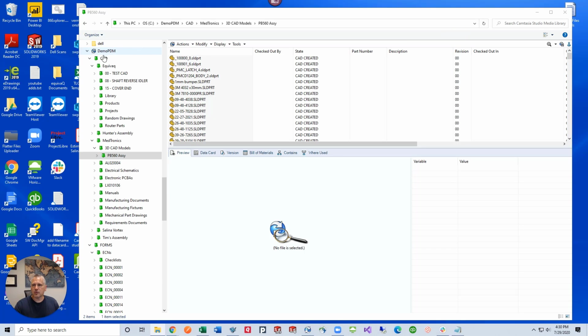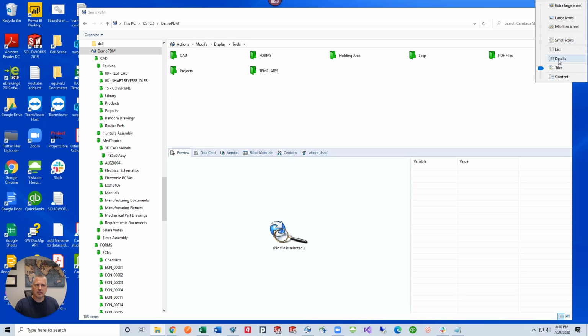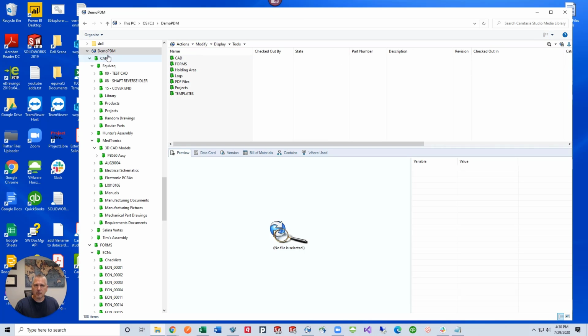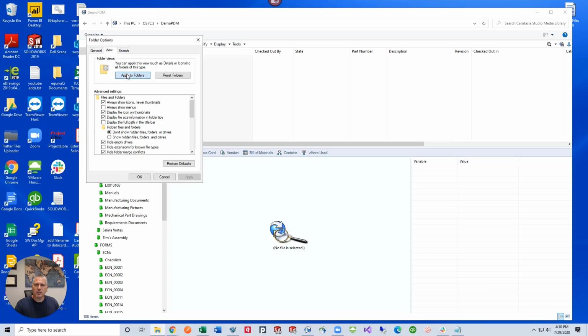All we have to do is go to the top level of our PDM vault, change this one at this level so that it will carry all of the same settings to every folder, subfolder that's in the PDM vault, and then save those settings. So let's click on details at the top level of our vault, then click on organize, change folder and search options, and then go to view. Once we click apply to all folders, it's going to ask us if we want to save those changes for every folder and its subfolder in this folder. We want to click yes.